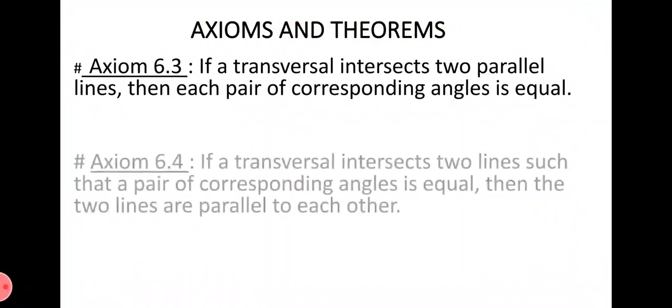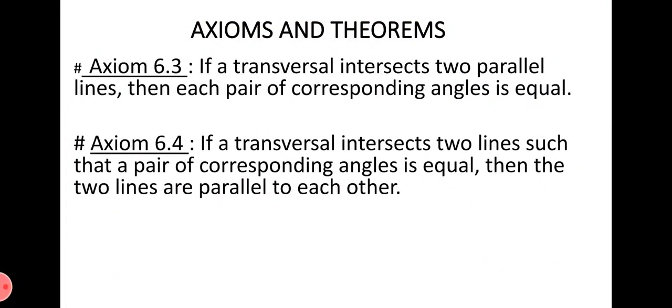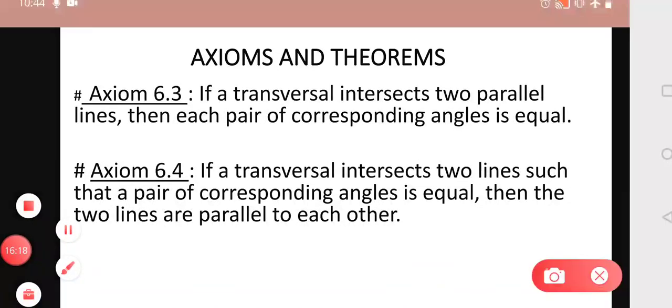Now the next axiom, axiom 6.4, is the converse of axiom 6.3. It states, if a transversal intersects two lines such that a pair of corresponding angles is equal, then the two lines are parallel to each other.